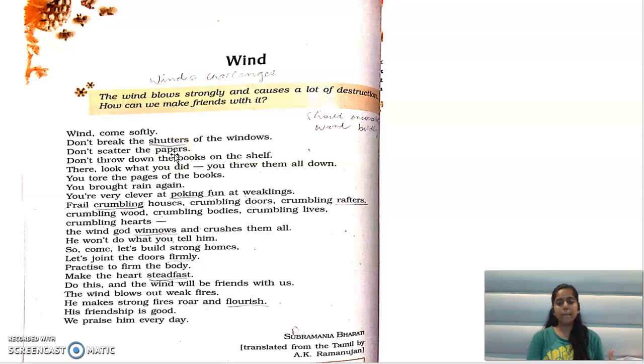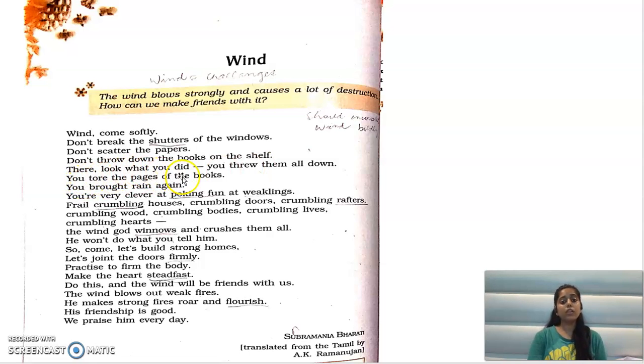When wind comes, what happens? Windows break, papers are scattered here and there. मतलब paper इधर उधर बिखर जाते हैं. So the poet is telling the wind that don't break the shutters of the windows, don't scatter the papers. Also, don't throw down the books on the shelf. Shelf के अंदर, ताक के अंदर जो books पड़ी है, उससे मत गिराओ. ओके, विंड आने से ये सब होता है, ये सारा डिस्ट्रक्शन होता है. So the poet is explaining all this destruction which happens when wind comes.